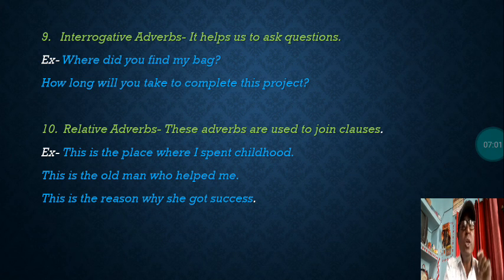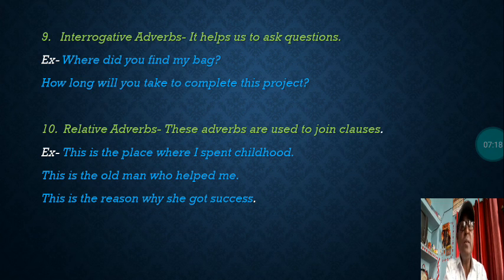Relative adverbs help us to join clauses. In what way? Let us see in the example. This is the place where I spent childhood. In this sentence, where is joining two clauses.